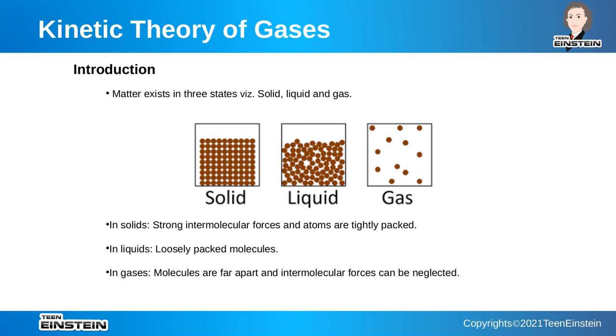In case of liquids, they are loosely packed. That is why a liquid is able to flow, and it can get stored in any container and take the shape of the container in whichever you pour it in. For the gases, the molecules are far apart from each other. The gas doesn't have any shape or any fixed volume, and the molecules are free to move.